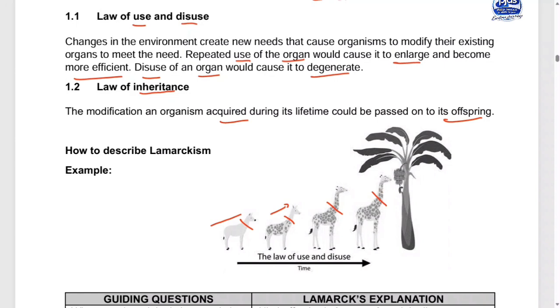That is how he was trying to explain his law, by proving it with the giraffes, saying that originally all giraffes had short necks. They frequently stretched their necks to reach for the food on the trees. Their necks became longer. The acquired characteristic of having long necks was then passed to the next generation.